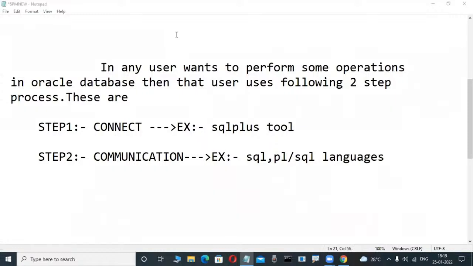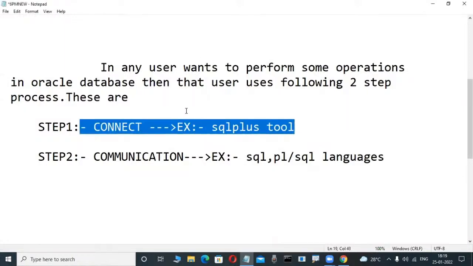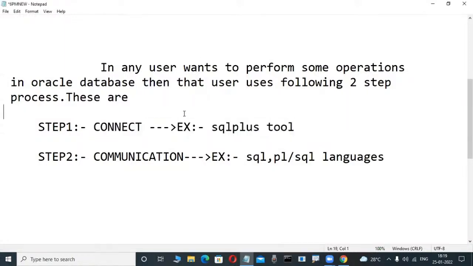Newcomers may not know them, but those with computer knowledge already have these tools. Don't worry. Finished. Write this down: first step, step one, connect with the SQL Plus tool. Second, step two, communication means SQL, comma, PL/SQL languages.